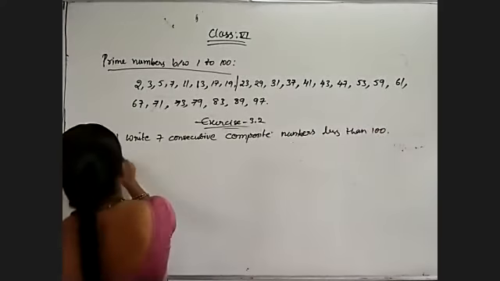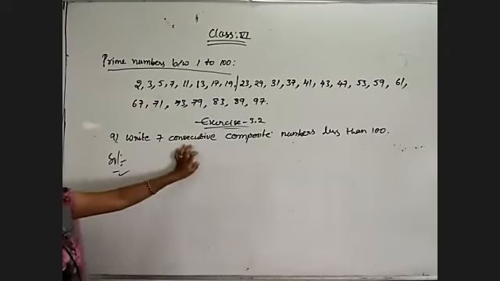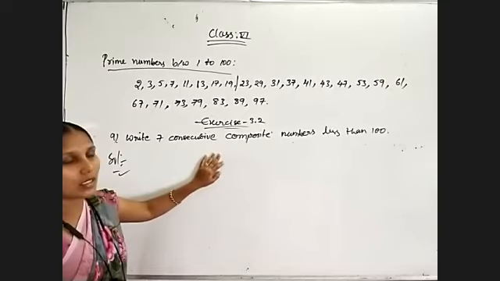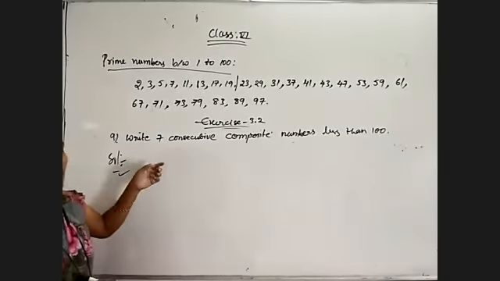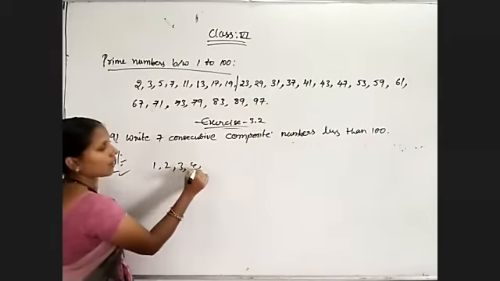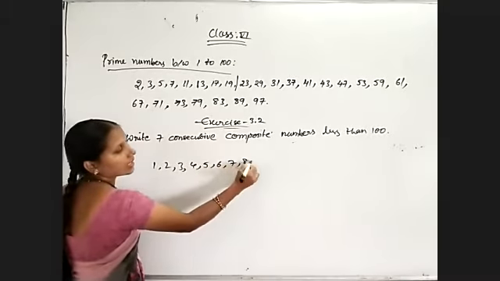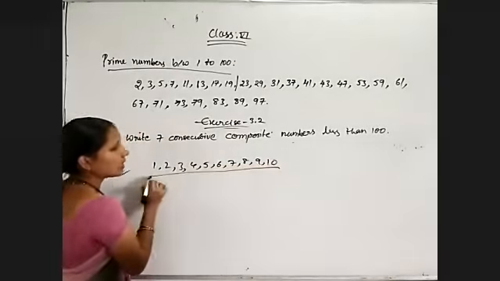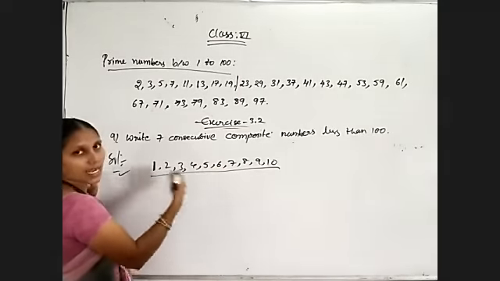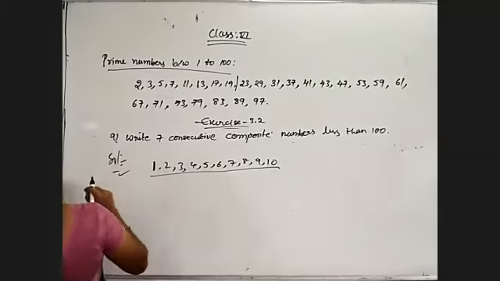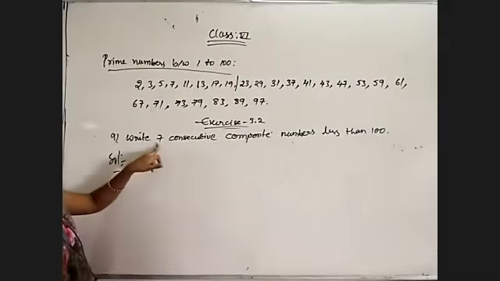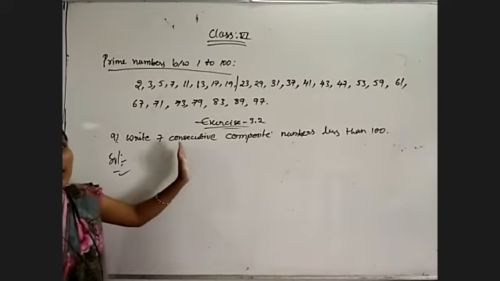Okay, observe the question. Write 7 consecutive composite numbers less than 100. Consecutive numbers only we have to take. Suppose 1, 2, 3, 4, 5, 6, 7, 8, 9, 10. All these are the consecutive numbers from 1 to 10, side by side numbers. Like that, we need to choose consecutive composite numbers. We have to get 7, and compulsorily they must be side by side.